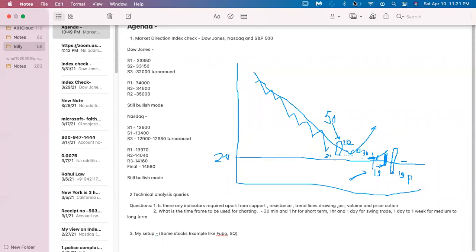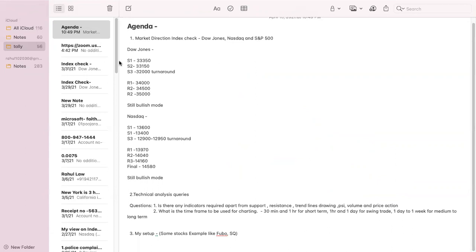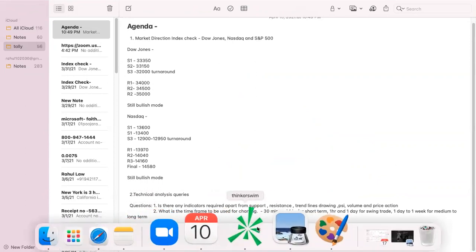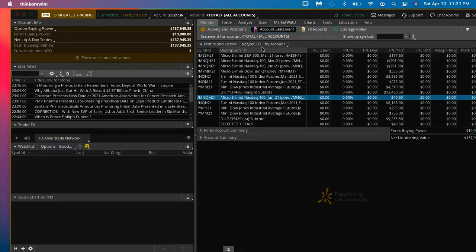Nowadays I am playing in the futures, right? And I just want to show you the simulated trading. Here if you see, I made almost more than 20%. This is virtual money, which I use to show. For example, here I'm sitting on $22,000 profit, and these are all the trades which I did.